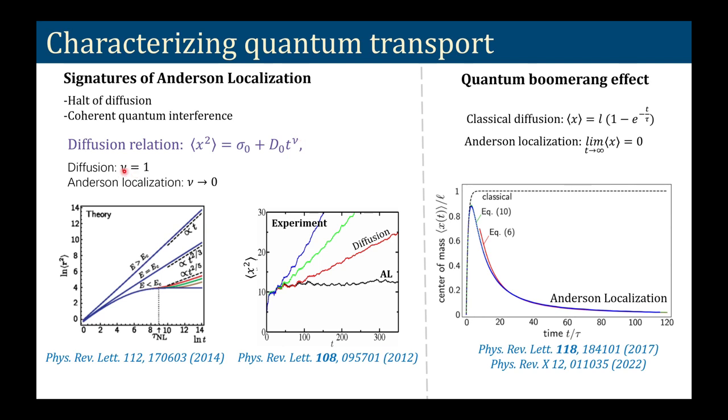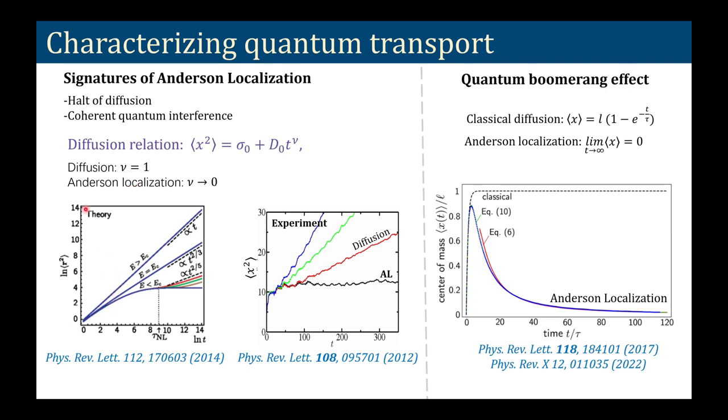For diffusion, nu is 1, and therefore x square average, or the spread of the wave packet or the atomic cloud, is proportional to the time t, and that is the typical signature of diffusion. If this exponent tends to 0, then we have a halt of diffusion, meaning that x square average will not expand anymore with time, and that is the signature of Anderson localization.